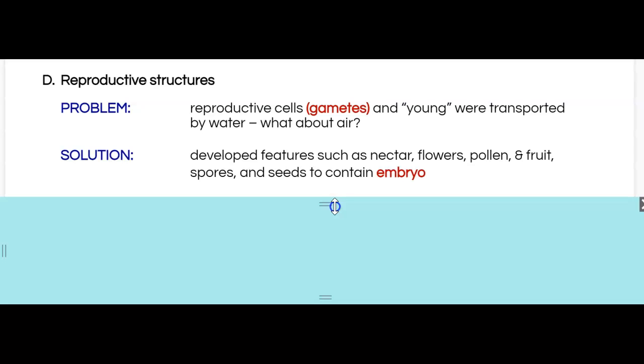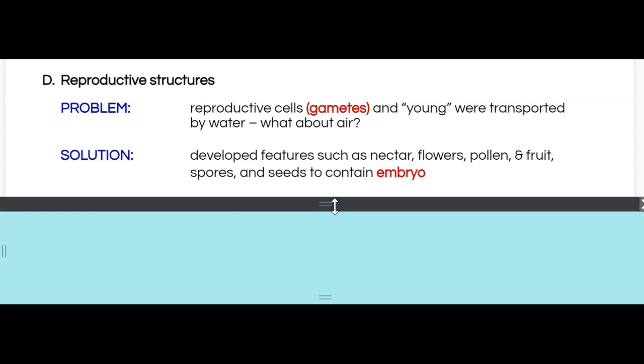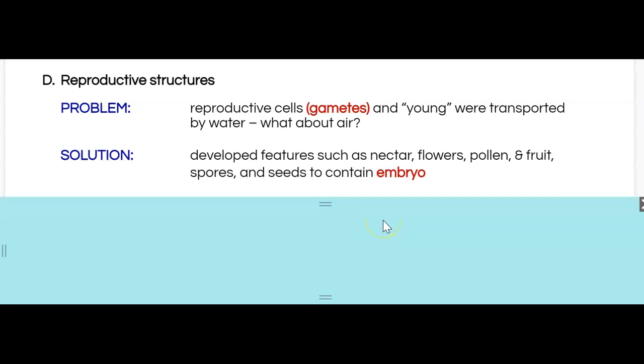And so I want you to think about, well, how do plants distribute their gametes in a terrestrial ecosystem? Chances are you can name a couple of different adaptations. Let's see. So the solution is that terrestrial plants developed very specific adaptations, and different plant organisms have different adaptations, and I've just listed a few of them.